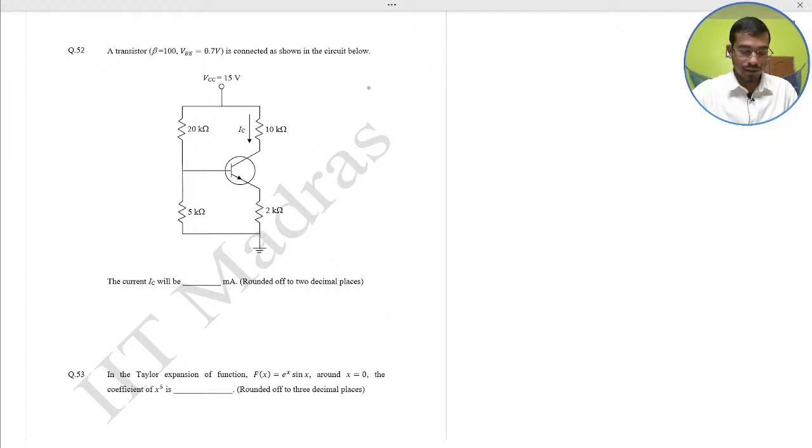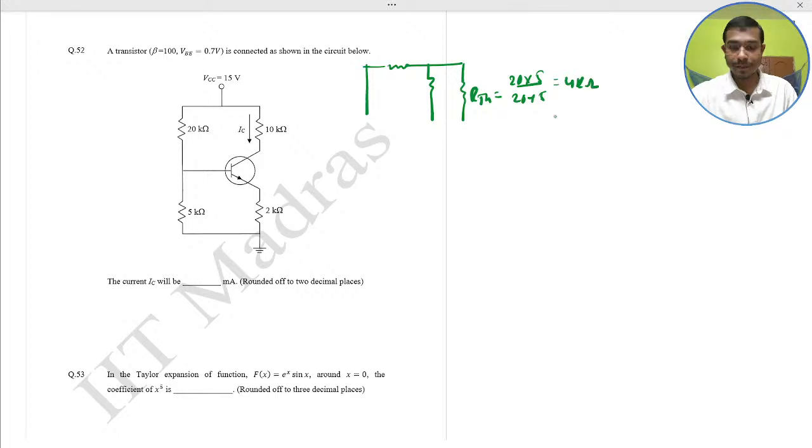I just draw here loop 1 in this section, and this is the Thevenin resistance. This is RTH, means 20 into 5 divided by 20 plus 5. That is 4 kilo ohm.